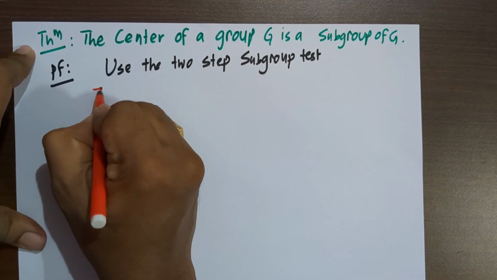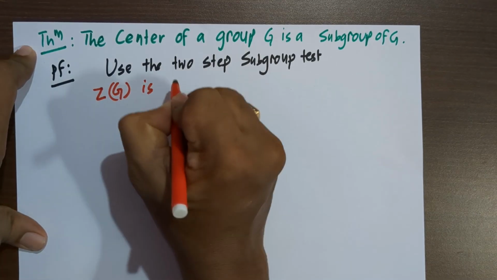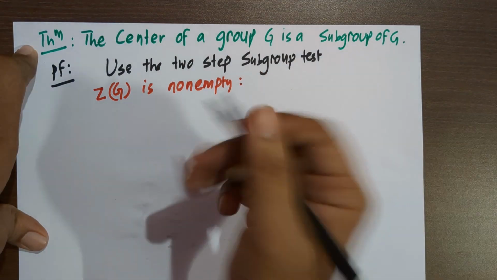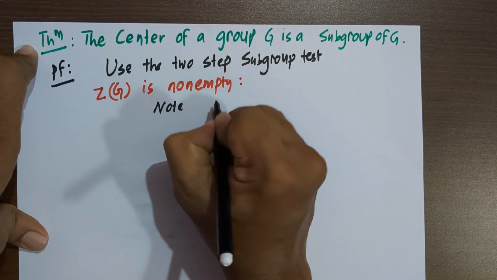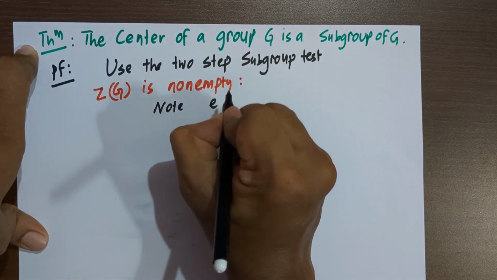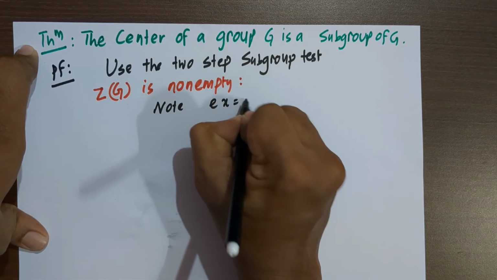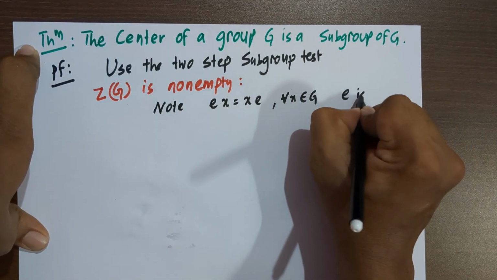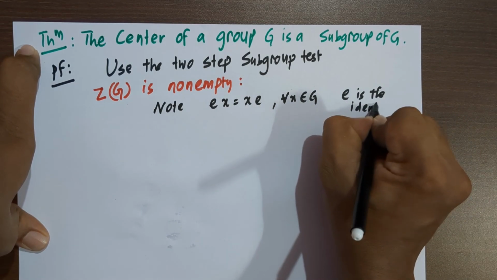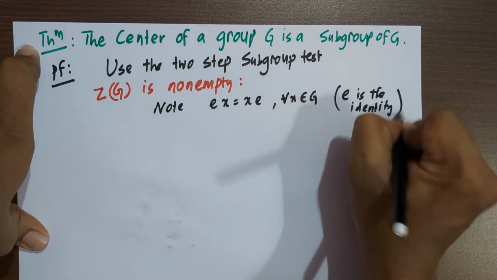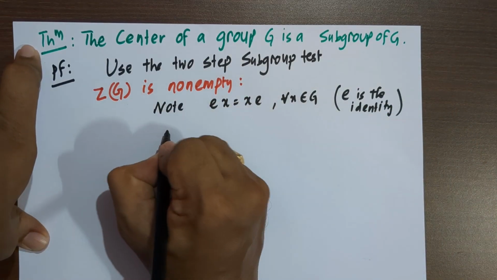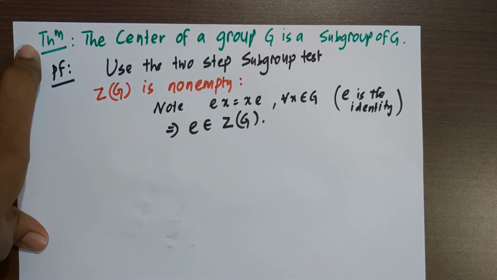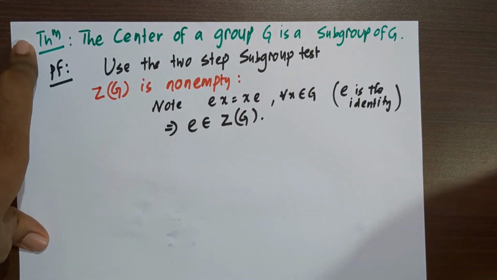First, we will show that Z(G) is non-empty. And clearly, note e is the identity of group G. ex equals xe for all x in group G. e is the identity. So the identity commutes with every element of the group G. That implies the identity will always remain in the center of the group. So the center of a group is always non-empty.